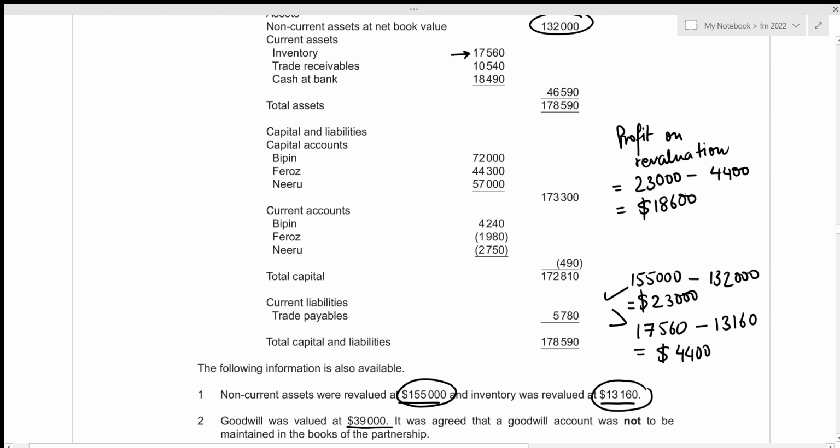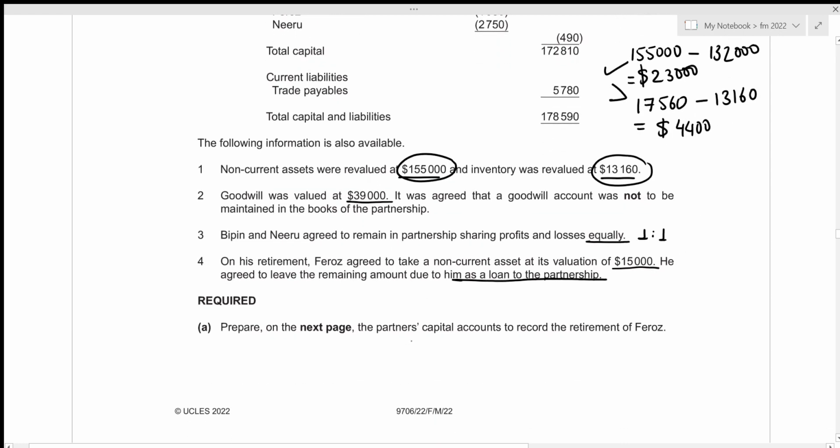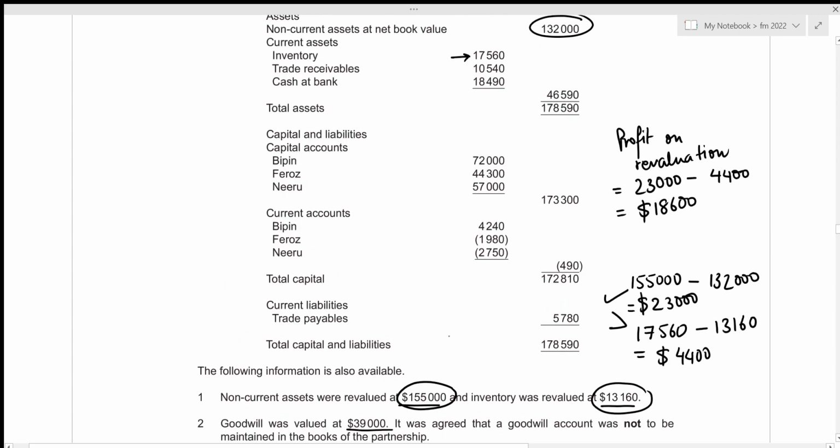Alright, so now we can have a look at our first question. We need to prepare the partners' capital accounts to record the retirement of Feroz. And whenever we're talking about a capital account, we always start with the opening balance on the partner's capital account, which is given in our statement of financial position right here. So we can see the capital accounts. For Bipin, it amounted to 72,000. For Feroz, it amounted to 44,300. And for Neeru, it amounted to 57,000.